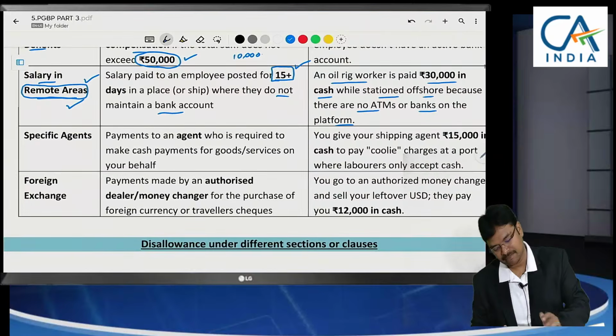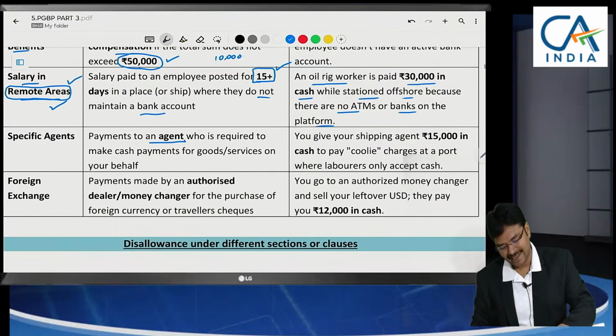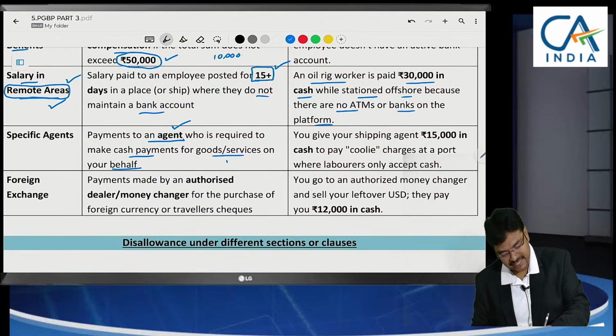Coming to the next one, payment to agents. So, indirect form of payment. Here if you see, we are making payment to an agent and that agent is making payment to different persons, and for such each person it should be less than 10,000.